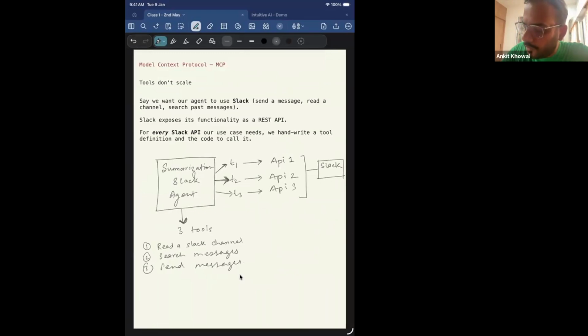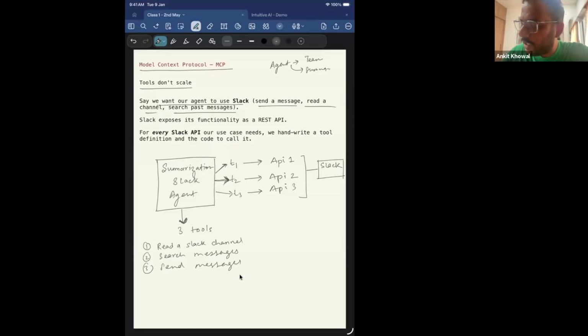The first problem with tools is that tools don't scale, right? We saw that already. Say we want our agent to use Slack: send a message, read a channel, and search past messages. Think of a scenario where you have built an agent that goes into your team channel and, at the end of every day, sends a summary of what was discussed throughout the day.